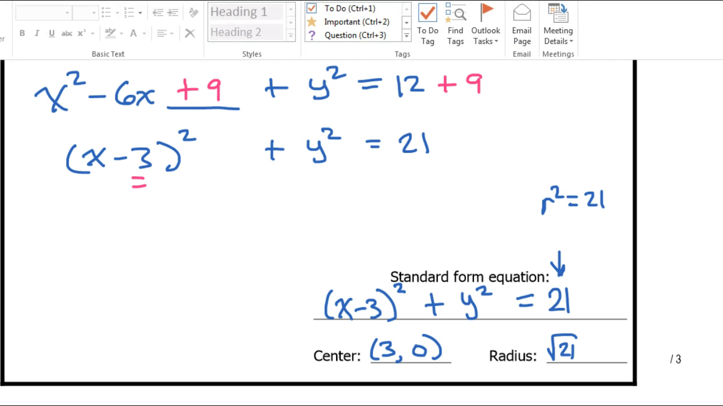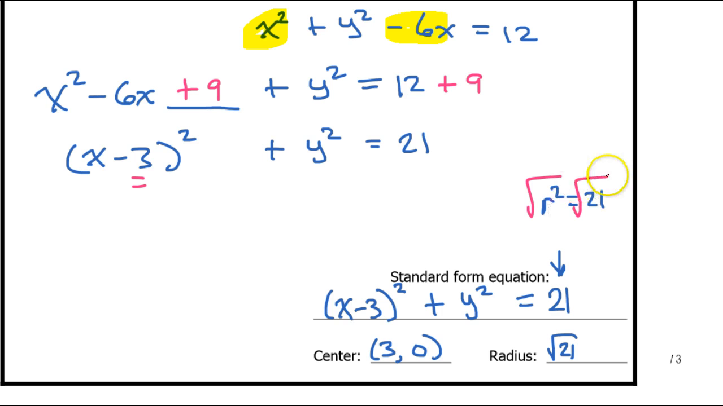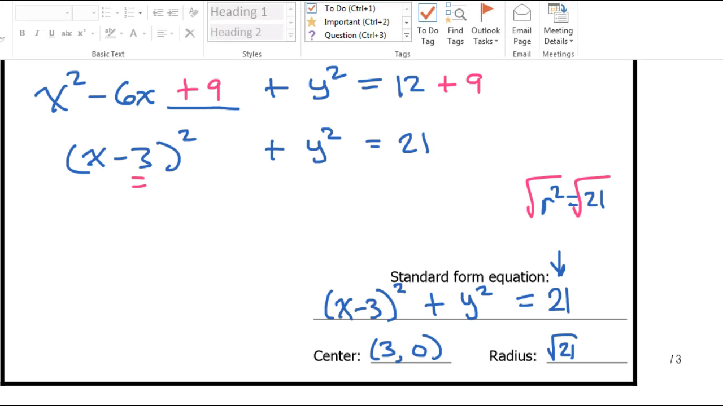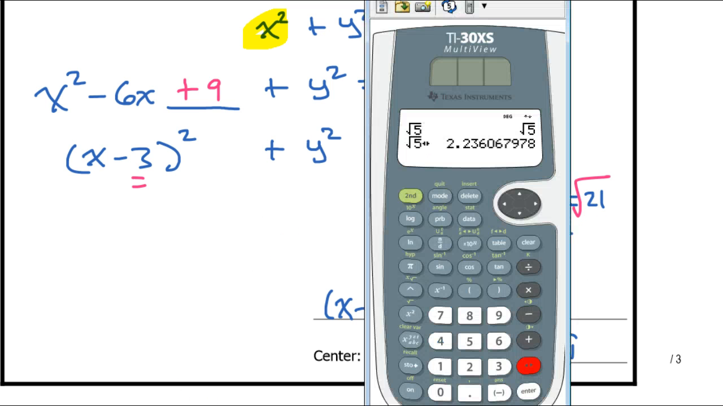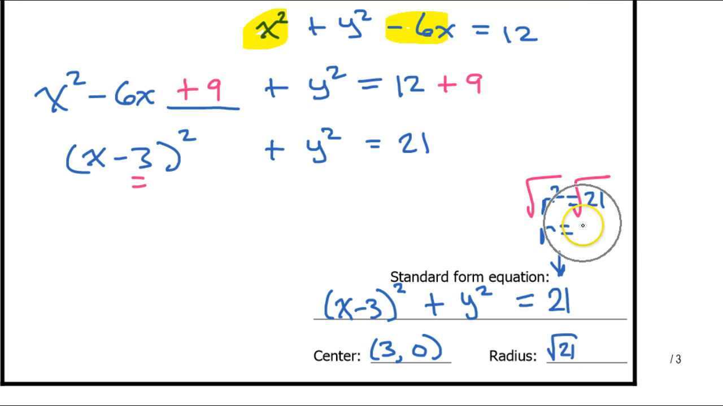So if I want to get the radius by itself, I would need to take the square root of both sides. That's why the radius is equal to the square root of 21, which I might as well get the decimal of as well. So, 4.6. Okay, so that's the radius.